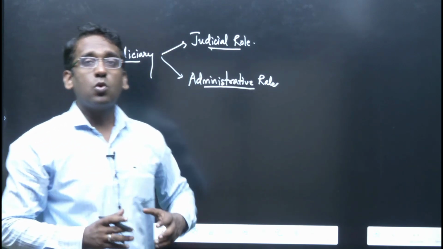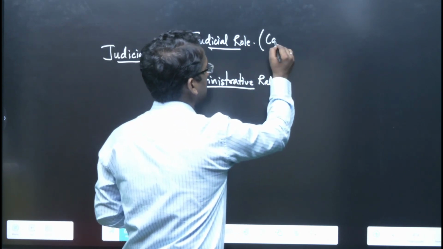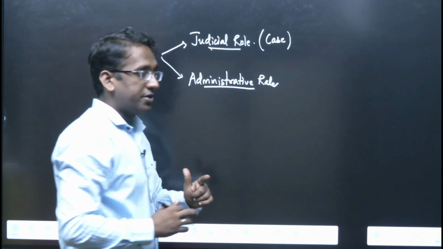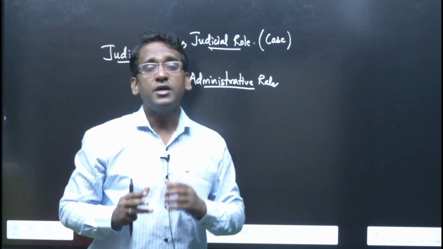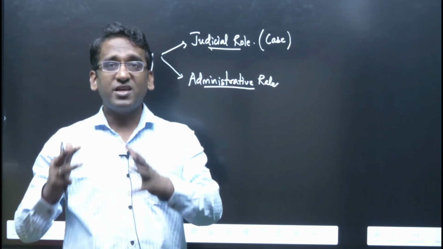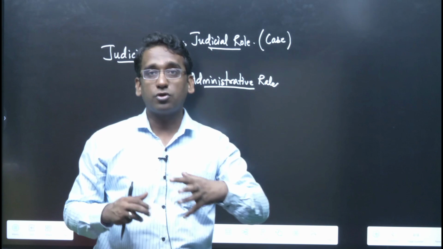When the judiciary deals with any case, at that time we say that they are performing the judicial role. But when the judiciary makes any appointment, like for example, you might know the Supreme Court and High Court make the appointment of their staff. It is not any other body which makes the appointment for them.